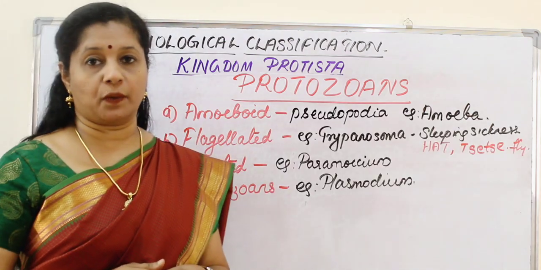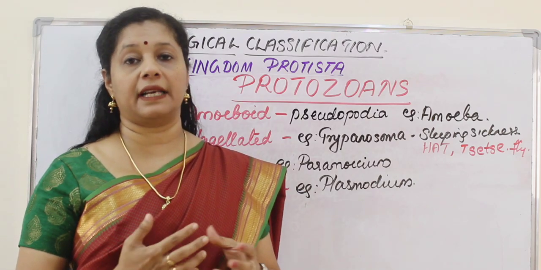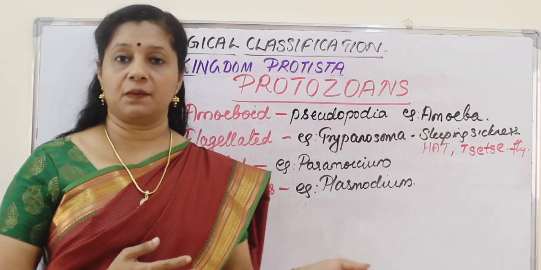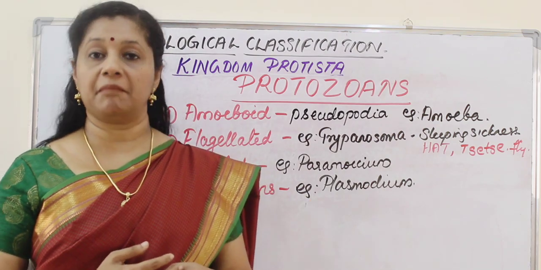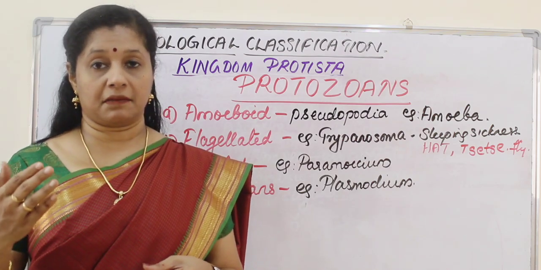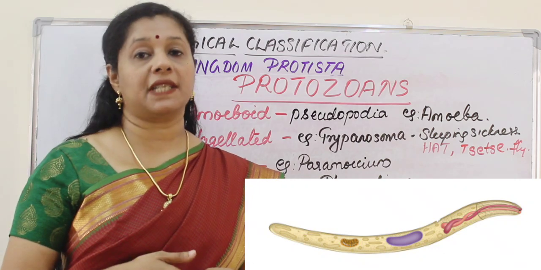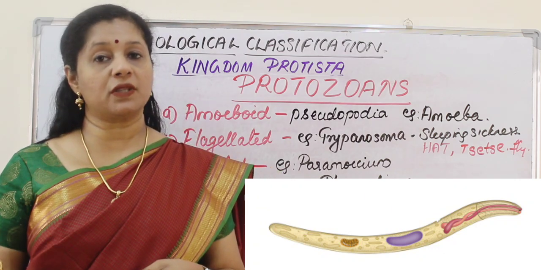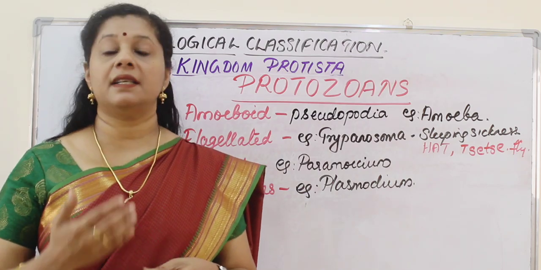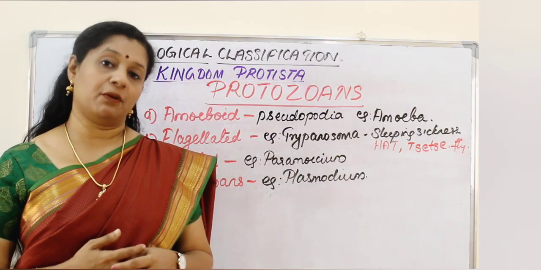Next are the sporozoans. There are many organisms which have an infectious spore-like stage in their lifetime. That's why they are called sporozoans. The typical example is Plasmodium. Just as we mentioned, Plasmodium causes a disease called malaria. It has different spore stages, and malaria-causing Plasmodium has two hosts. The primary host is the mosquito, in which sexual reproduction happens, and the asexual spores are transferred to the human body. In the human body, inside the liver and RBCs, these asexual spores multiply, causing the disease symptoms of malaria. It affects a large number of the human population.